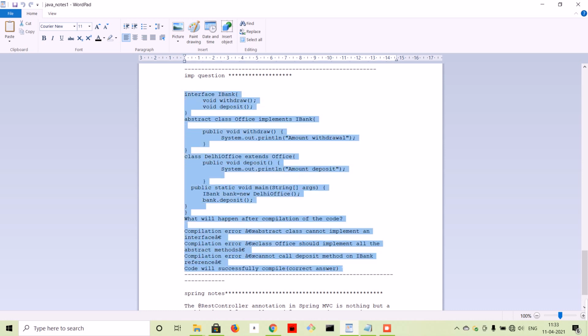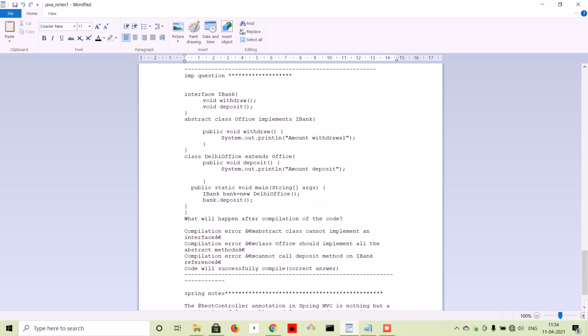This is a very basic core Java concept which you need to know if you are a fresher or if you are going to attend an interview. It is a must know kind of concept. So let me start with this. This is a very important concept and you should know it.